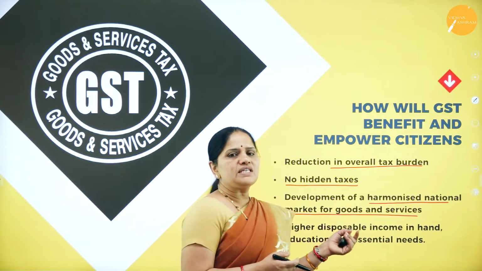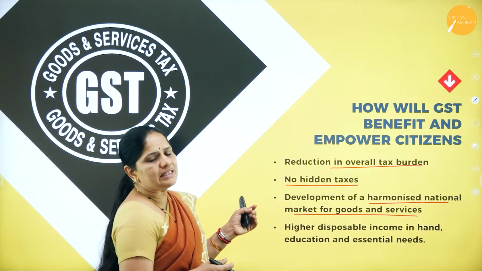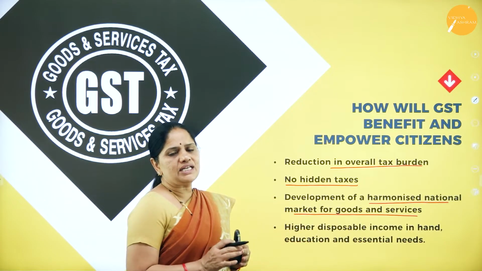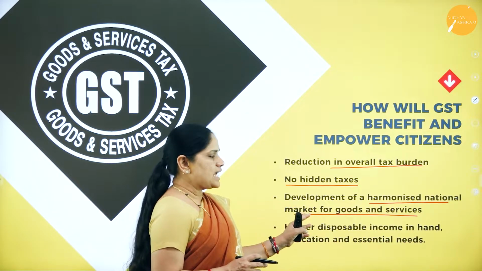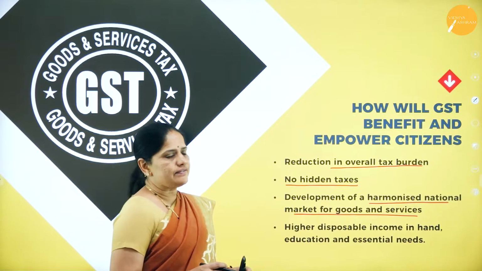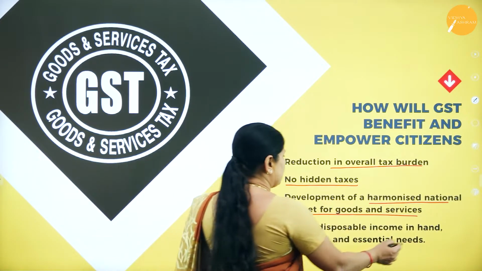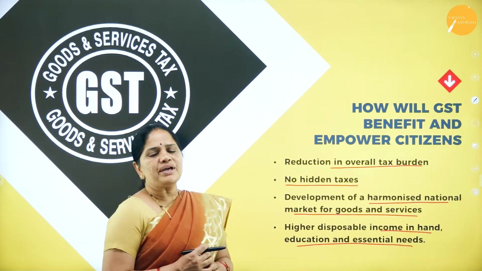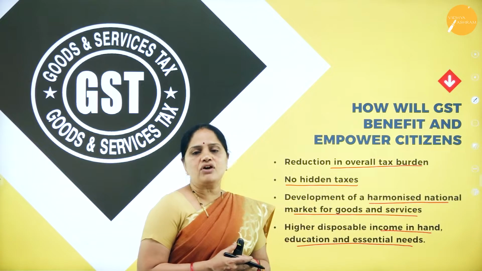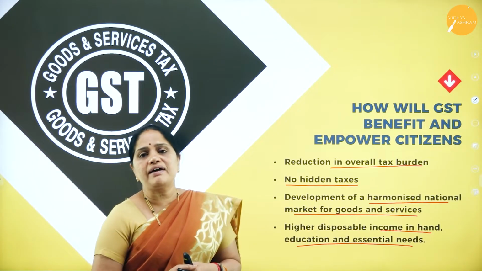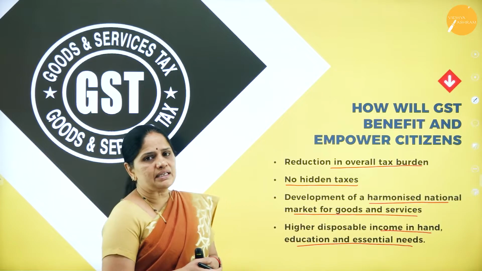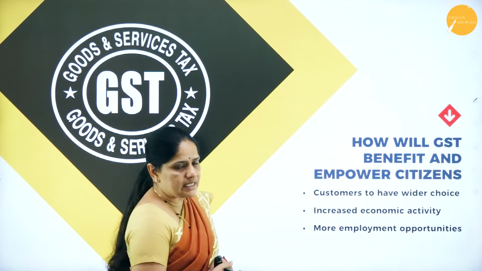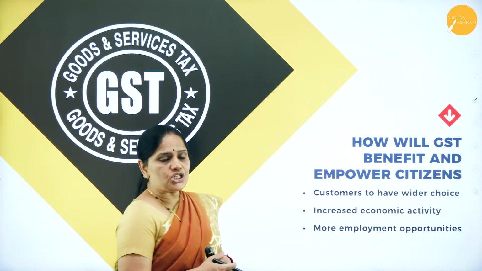Now, because of this GST, we are able to bring the entire nation under one tax, and the entire nation will be coming as a national market for goods and services. Then higher disposable income in hand, education and essential needs. Now, because of the reduction in the prices of goods and services, people are having higher disposable income at their hand, as a result of which they can have better educational facilities and they can spend on essential needs.